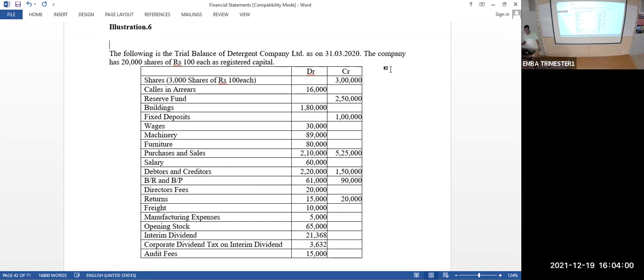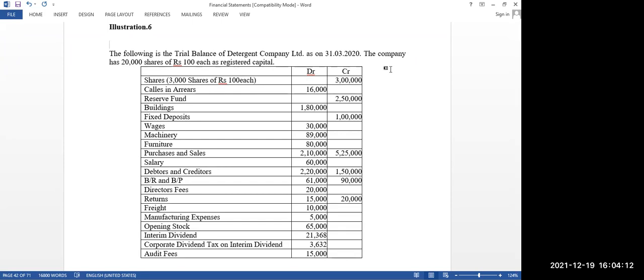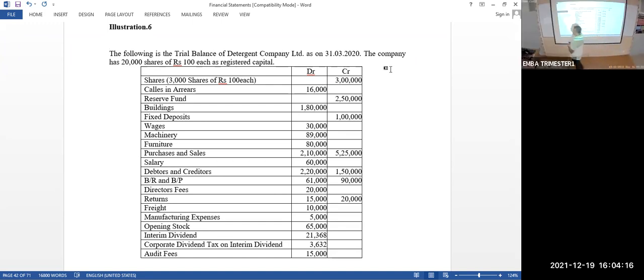The company has 20,000 shares of rupees 100 each as registered capital. What is the other name of registered capital? Just now I told you before the break. Authorized capital. Registered capital and authorized capital are one and the same. The company can raise up to 20,000 into 100, that much amount.